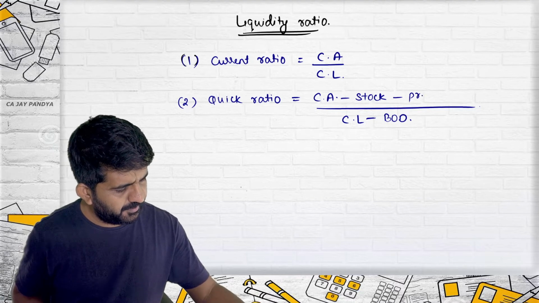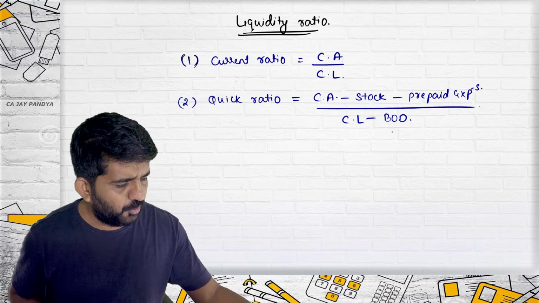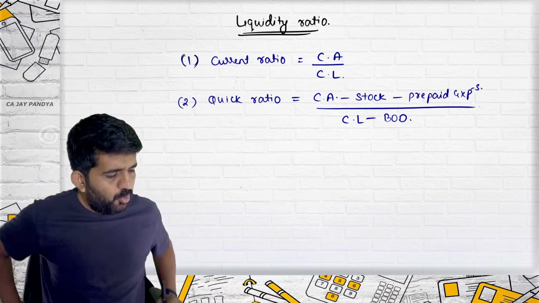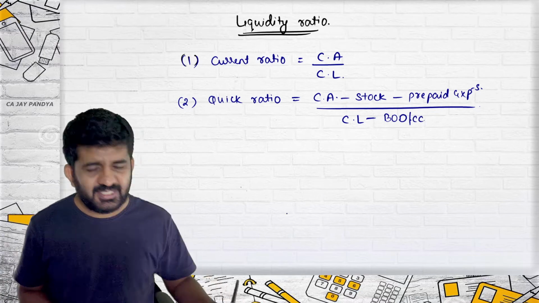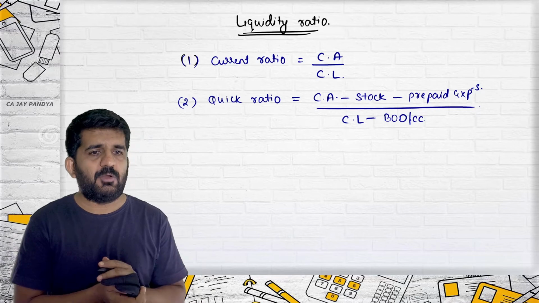Let me write down prepaid. Normally prepaid expenses are ignored, but let me explain you this. Current liabilities minus bank overdraft or CC. CC is cash credit. It is as good as bank overdraft. We are going to learn the difference between bank overdraft and CC. All right.